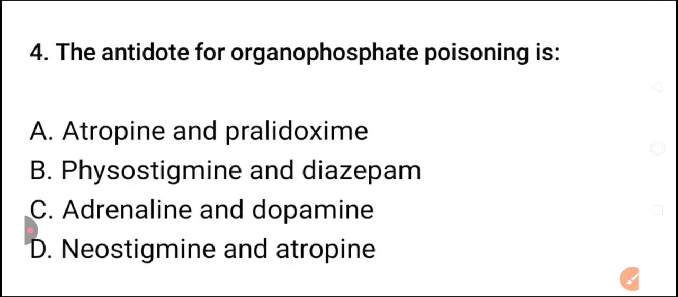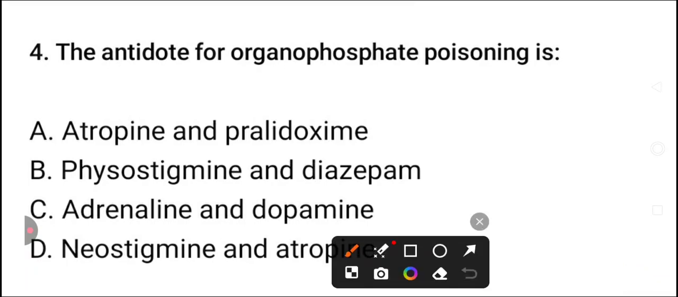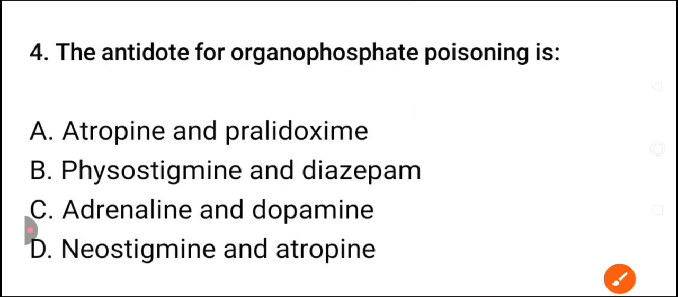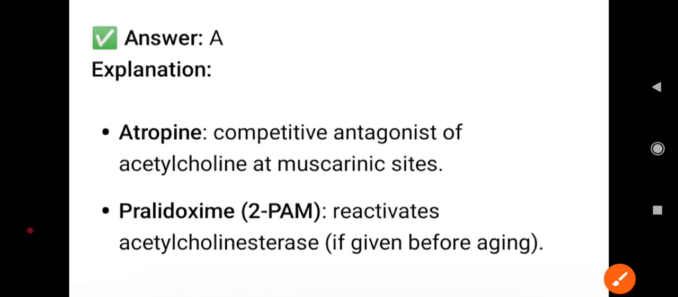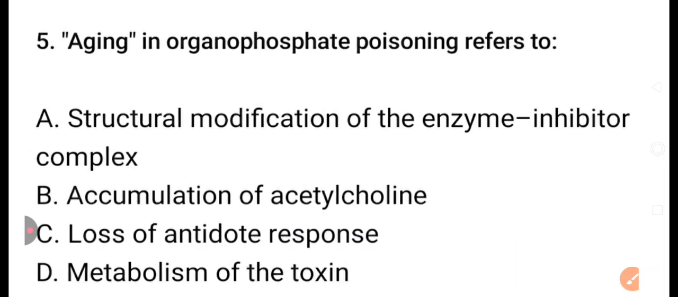The antidote for organophosphate poisoning is: atropine and pralidoxime, physostigmine and diazepam, adrenaline and dopamine, or neostigmine and atropine. So the answer is atropine and pralidoxime. Atropine is a competitive antagonist of acetylcholine at the muscarinic site, and pralidoxime is 2-PAM, which reactivates acetylcholinesterase if given before aging.